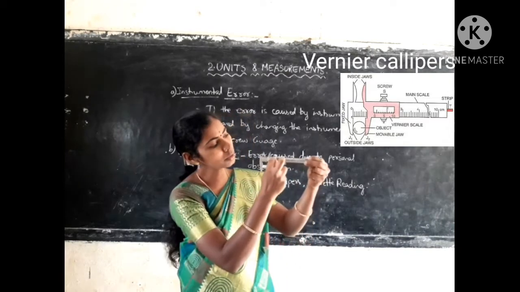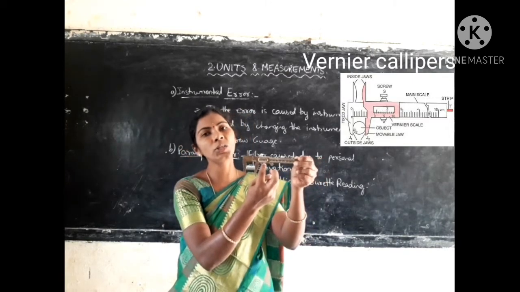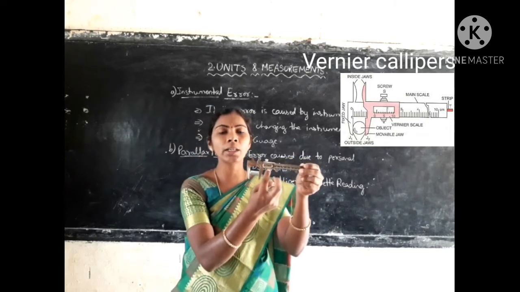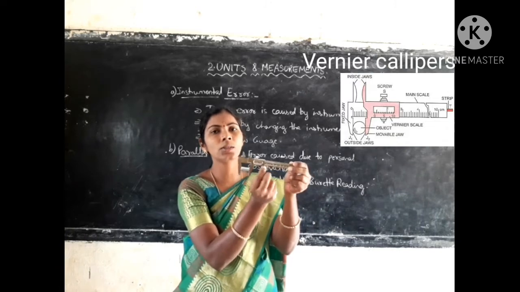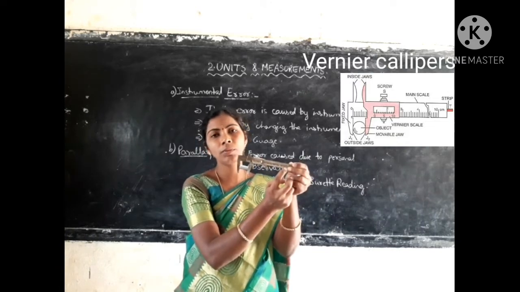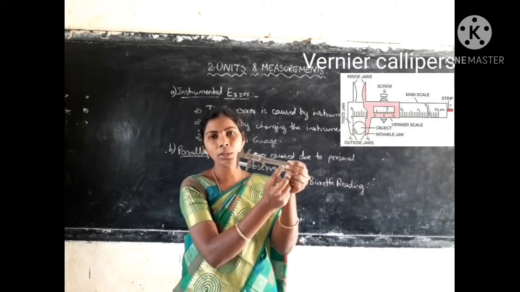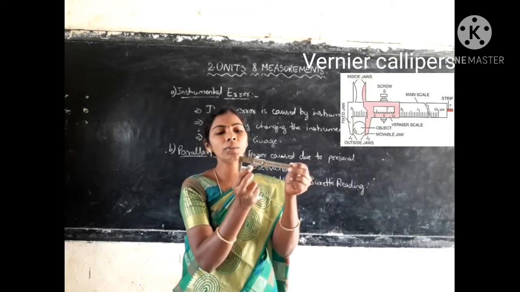And here you are able to see a small reading scale. This reading will give you the smallest reading. The smallest reading we call the least count, and this main handle scale is there now. This is your main scale. The main scale has 15 centimeters reading. So this will give you the reading. Okay, so in that way we can measure.